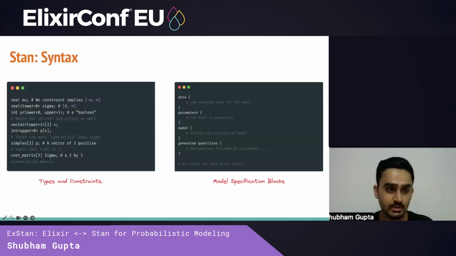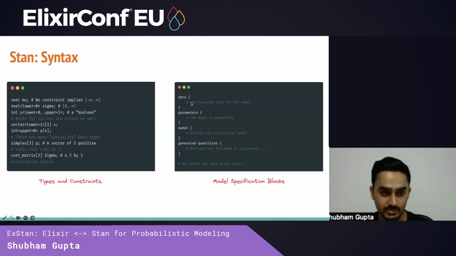toolchain. Stan's syntax looks as follows, where we first specify types for each variable. We can also specify constraints for each variable, such as upper bounds and lower bounds. So for example, a Boolean value could have lower 0 and upper 1.